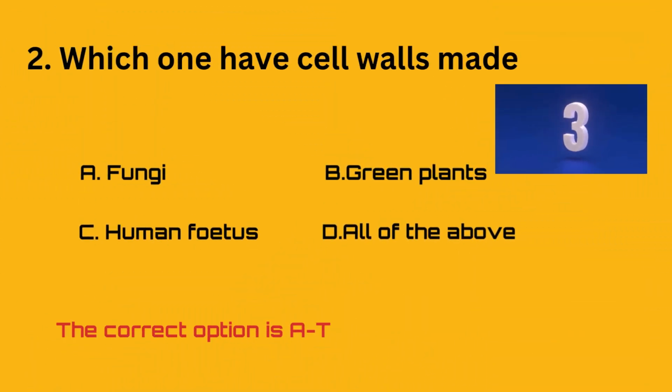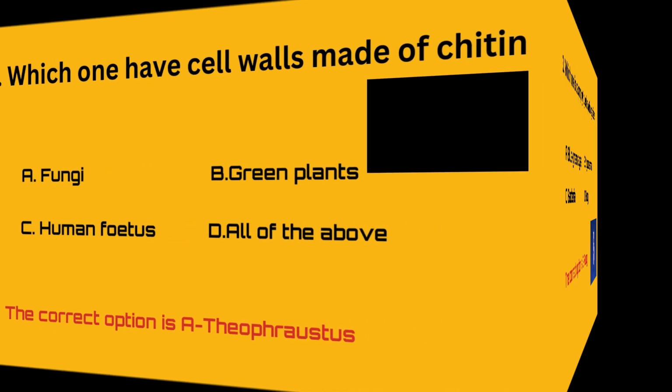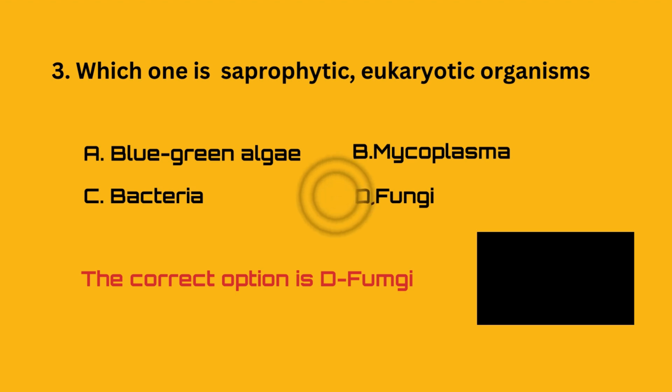Which one has a cell wall made of chitin? A. Fungi, B. Green plants, C. Human fetus, D. All of the above. The correct option is A, Fungi. Which one is a saprophytic, eukaryotic organism? A. Blue-green algae, B. Mycoplasma, C. Bacteria, D. Fungi. The correct option is D, Fungi.